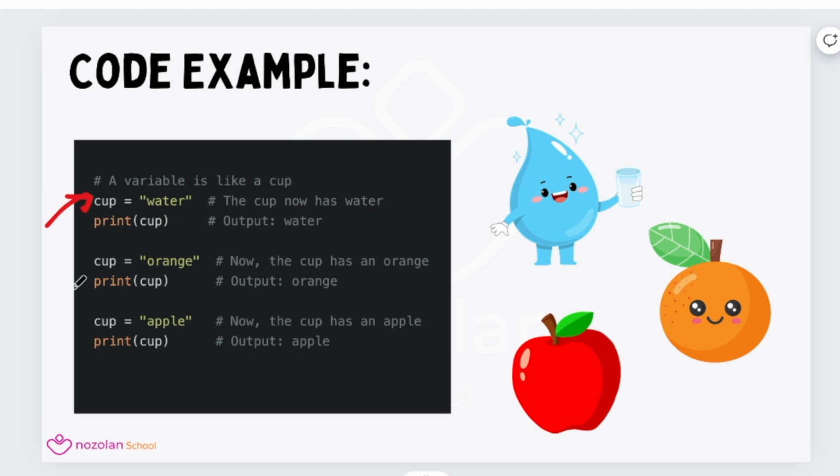In this line, we pour orange inside the cup, and then let's try to print the cup. In this case, we are supposed to see the word orange on the screen. In the last segment here, we put apple inside the cup, and then we print, we're supposed to see apple. So if you write this code and execute it on your own Python compiler, you are supposed to see 3 lines. The first line has the word water, the second line has the word orange, and the third line has the word apple. Try it out, all right?